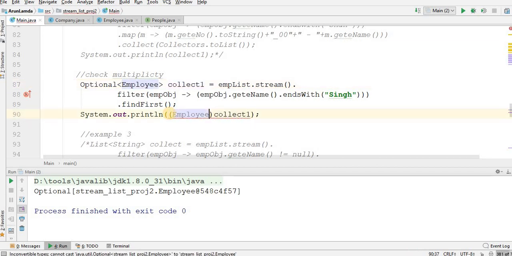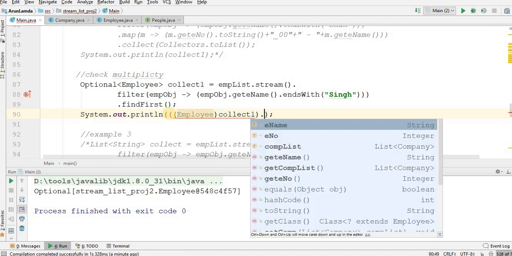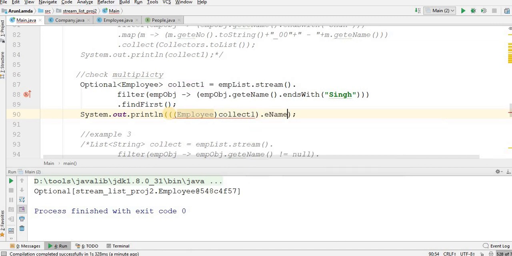If I do this, then what will happen? Dot get. I'm getting a compile time error here. Inconvertible types: cannot cast java.util.Optional to Stream of List of project.Employee. It is an Optional and you cannot cast it into a Stream of List of project.Employee. So we are doing something wrong here.